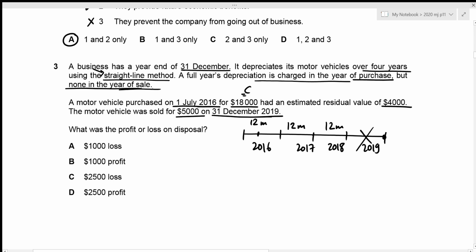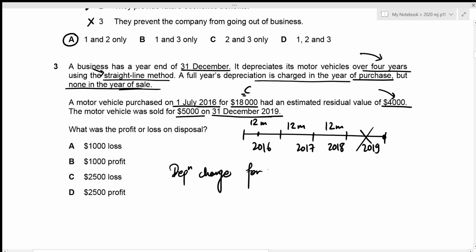And under this method, the depreciation charge for each of the years is going to remain constant, because we will be applying the rate to our cost. But in this case, we are not given any rates, but we are given the estimated use of the motor vehicle as well as the residual value. So we can easily figure out our depreciation charge